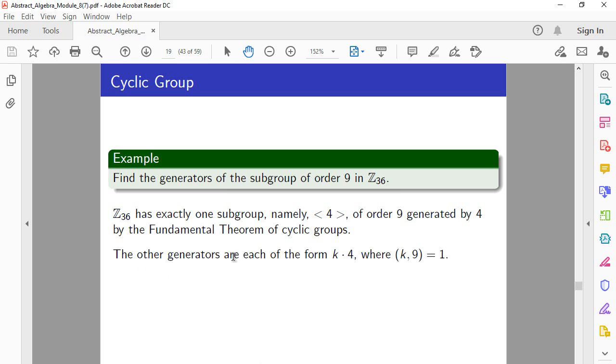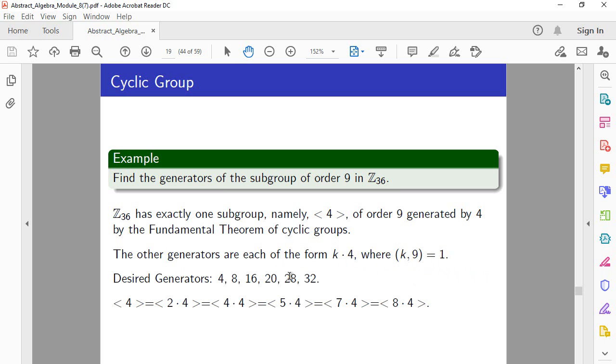The other generators, so we are now focusing on this subgroup generated by 4, which has order 9. The other generators of this subgroup would be of the form k times 4, where k is relatively prime to 9. Now, if I had multiplicative notation, then I would have said the other generators are of the form 4 to the power k, where k is relatively prime to the order of this element, which is 9. So the other generators will be k times 4, where k is relatively prime to 9.